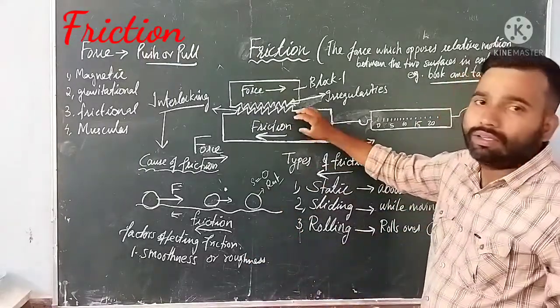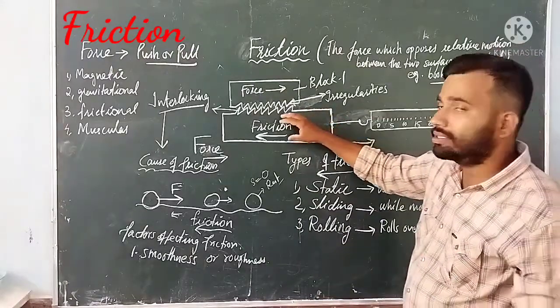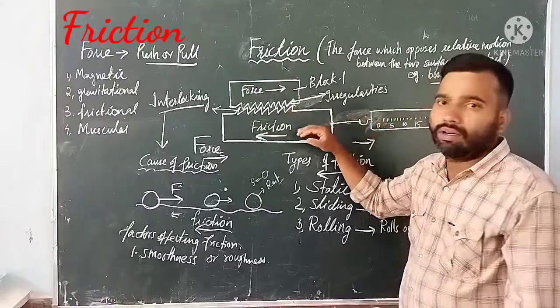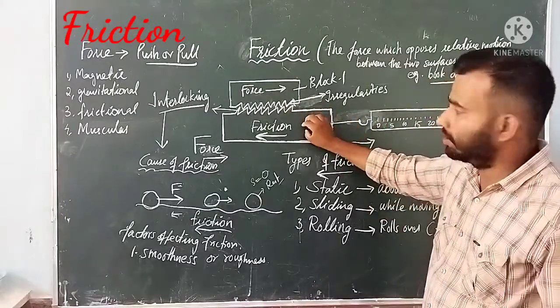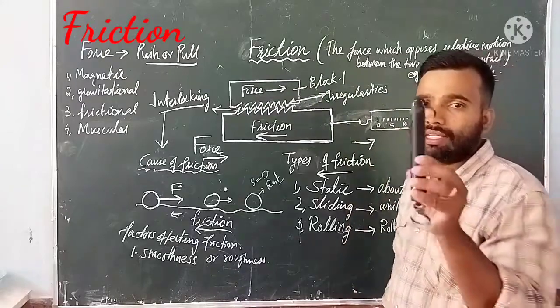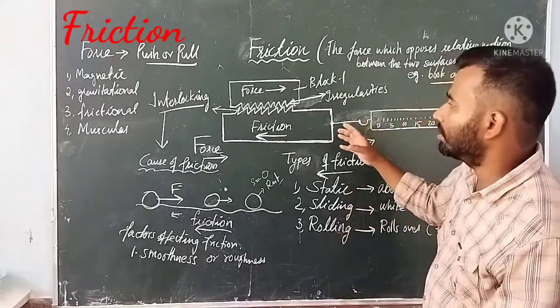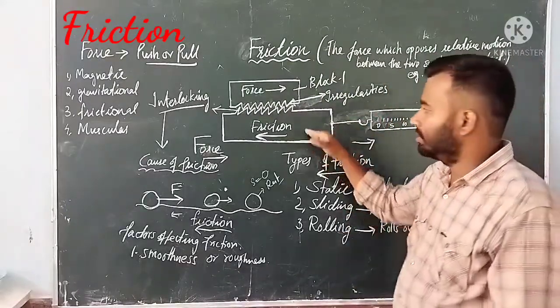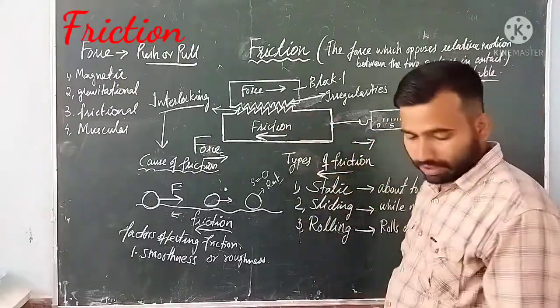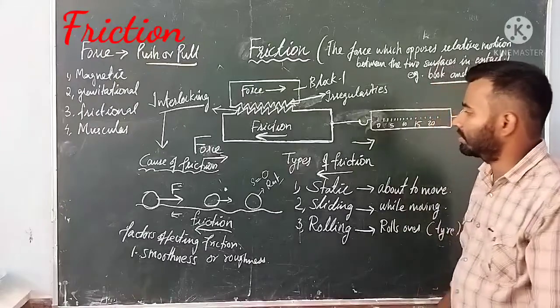As a result, you can see how much force is required to move this particular brick. So this device, the spring balance, is used to measure the amount of force that is required to pull one particular object. So it actually measures the weight of the object.